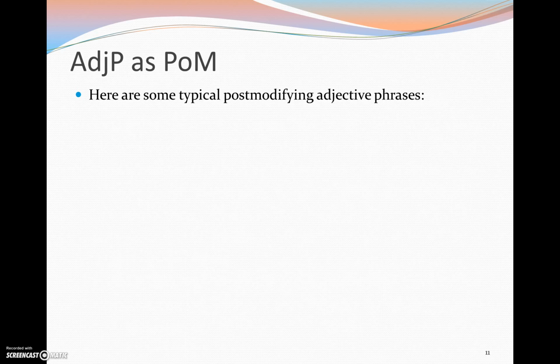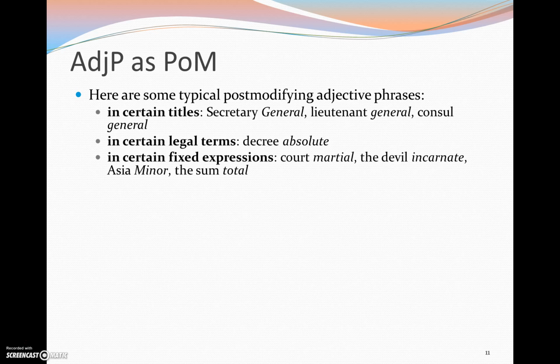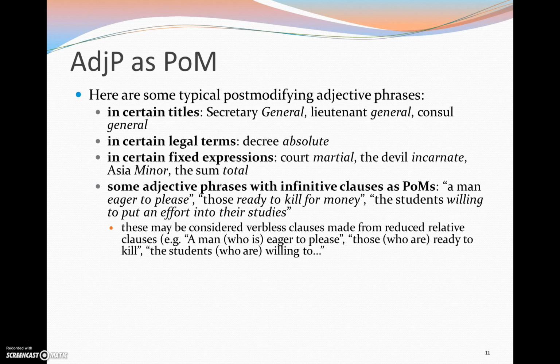Now, here are some examples of the typical ways of using adjective phrases as post-modifiers. They sometimes occur as post-modifiers in certain titles or legal terms or fixed expressions, and often these are taken from French or Latin. Some adjective phrases also occur with infinitive clauses as post-modifiers. So, a man eager to please. So again, here we have a noun phrase, a man, which has a post-modifier, eager to please. And this is a clause, because we can see we have the verb please in there, but it's an infinitive clause because the verb occurs in the infinitive.